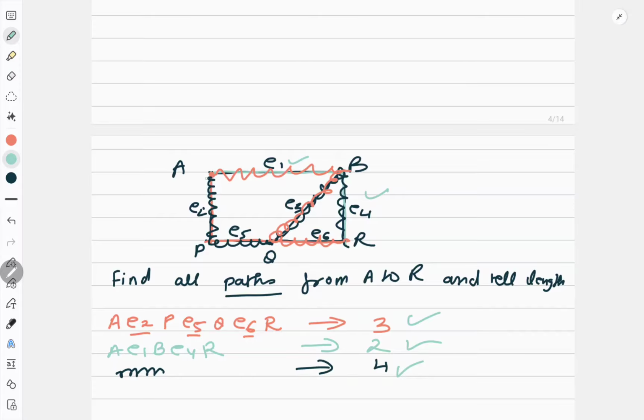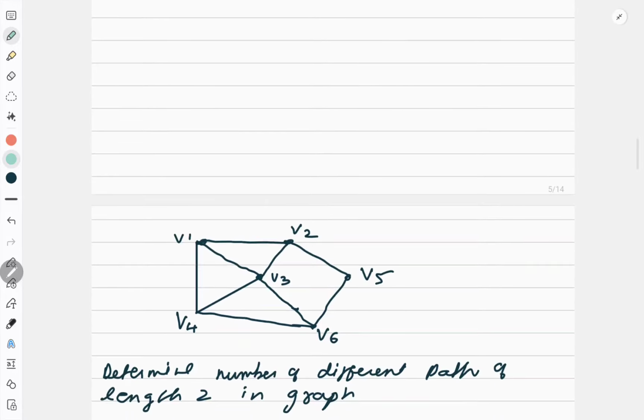If I go from A to E2, then E2 to P, P to E5, then E5 to Q, then Q to E6, that is also length 3. Right? So like that you can search so many. So here I can see 4. So 4 paths are there. So again this type of questions they may ask in the exam. Now look at the next example.